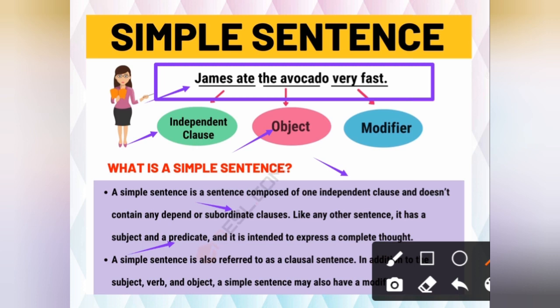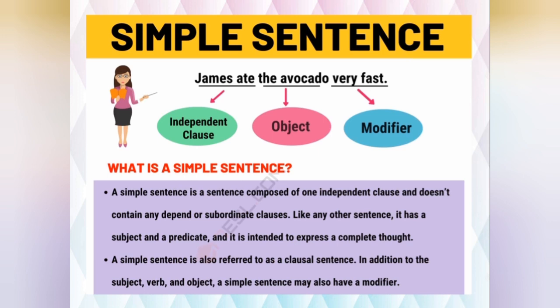A simple sentence is also referred to as a clausal sentence. As you can see here, subject we have James, verb we have ate, object we have the avocado. A simple sentence may also have a modifier. This is a modifier, which is describing more about the sentence. So in a simple sentence we can have these four things: subject, verb, object and modifier.